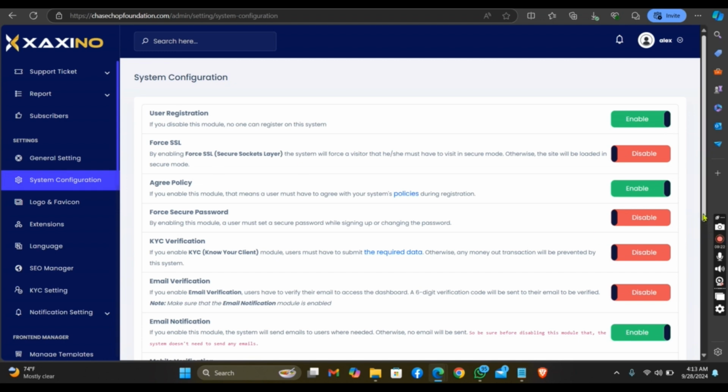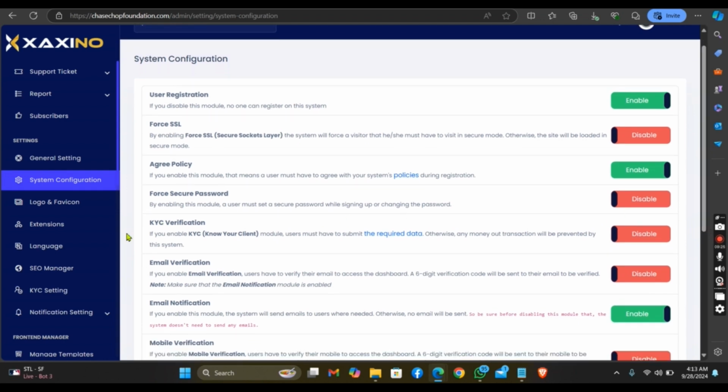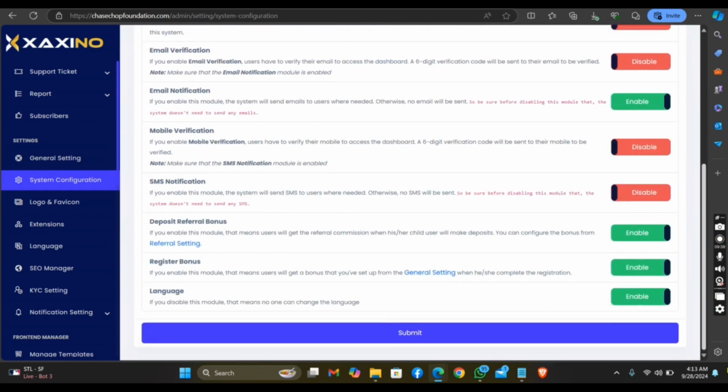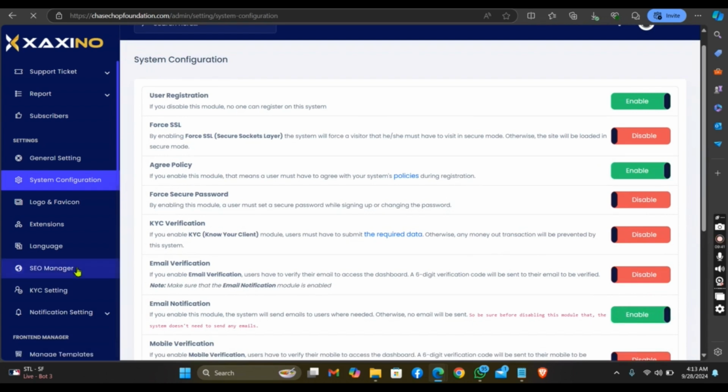So these are so many features that it also has. This is the KYC verification. If you want a user to verify before withdrawing, this is where you enable it. So these are all of it.